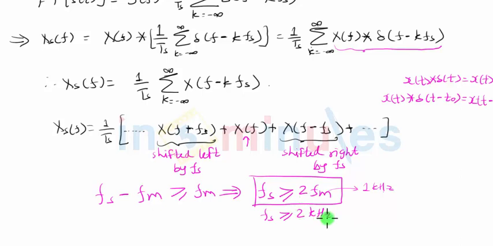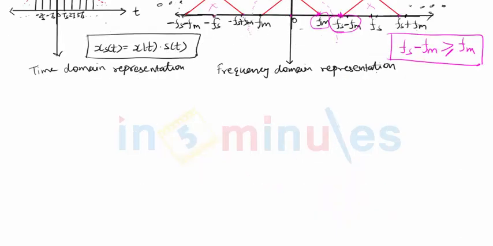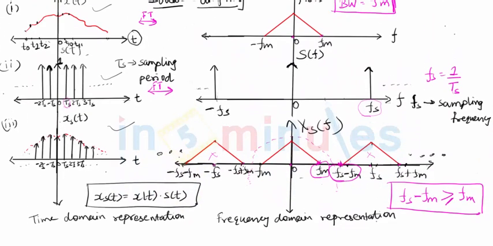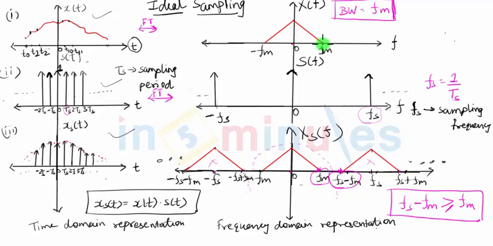If you use any value less than 2 kilohertz as the sampling frequency, then the two adjacent spectrum will overlap and the recovery of the original signal will not be possible. Please remember that what we just now discussed is only valid when the original signal has low frequencies from 0 to Fm. Such type of signals are called low pass signals. So what we just now derived is the sampling theorem for a low pass signal. I repeat, a low pass signal is the signal which has frequencies from 0 to some constant value Fm.